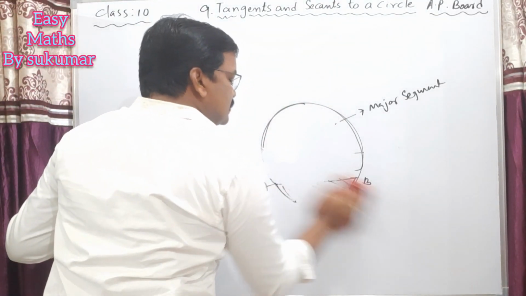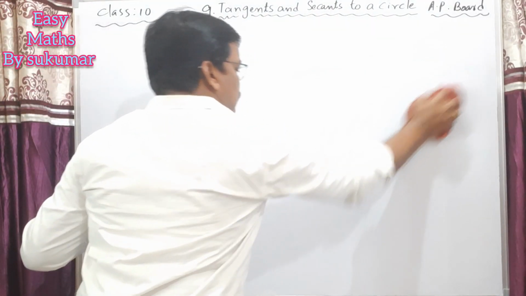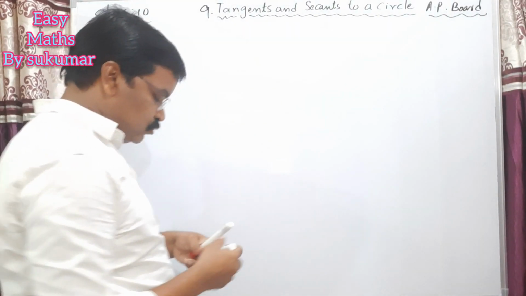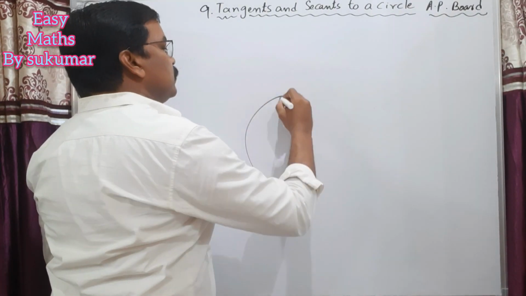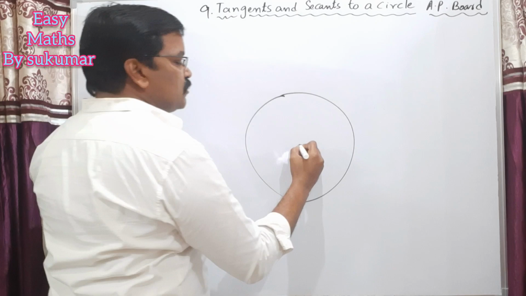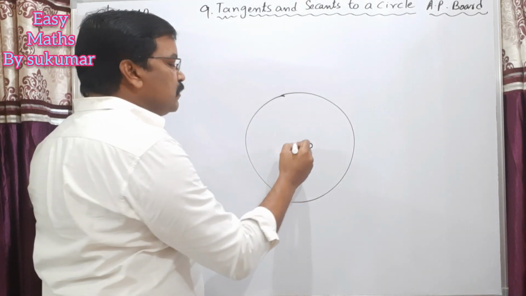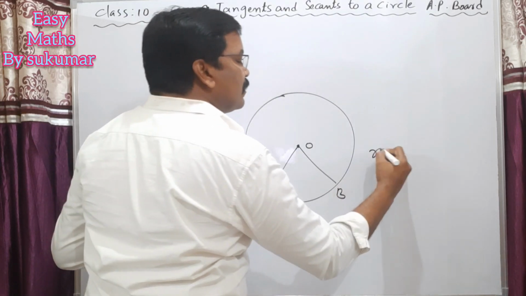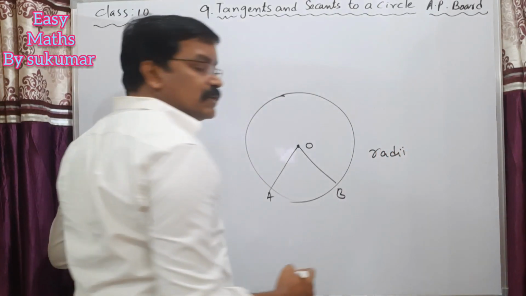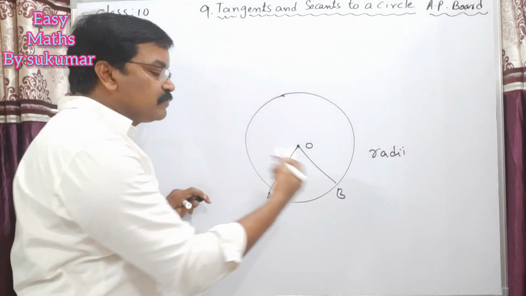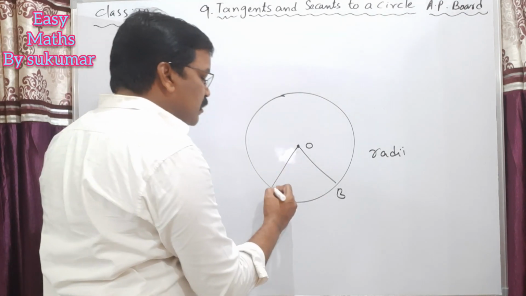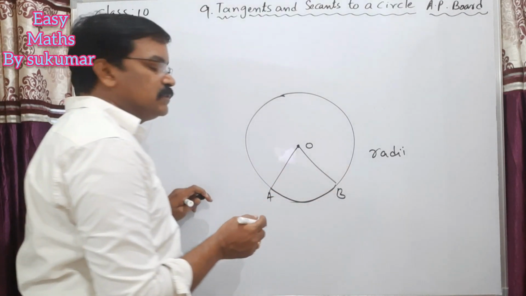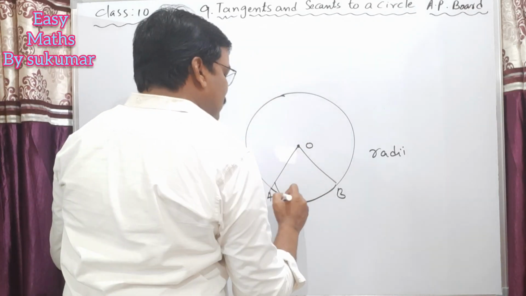See, what is a sector? Sector means, look here. This is the center of the circle. Here OA and OB are radii of the circle.